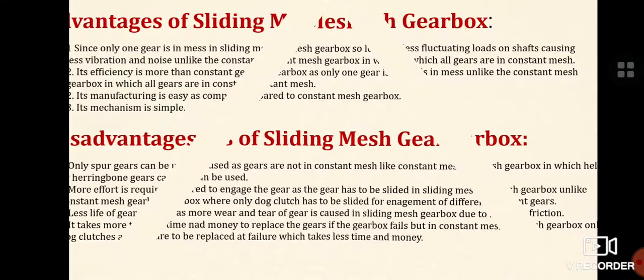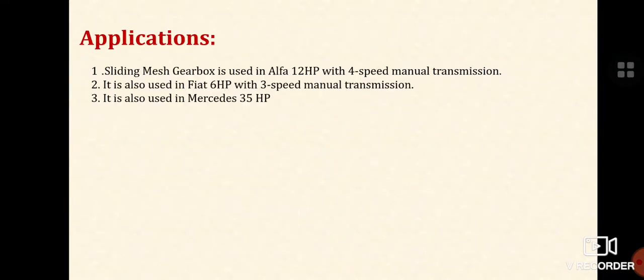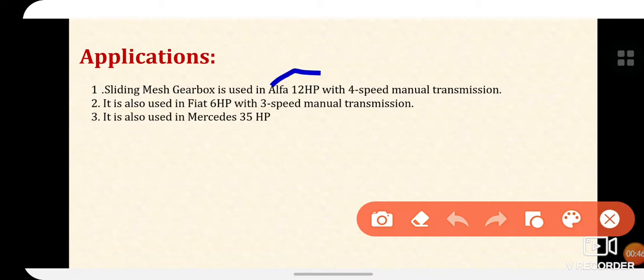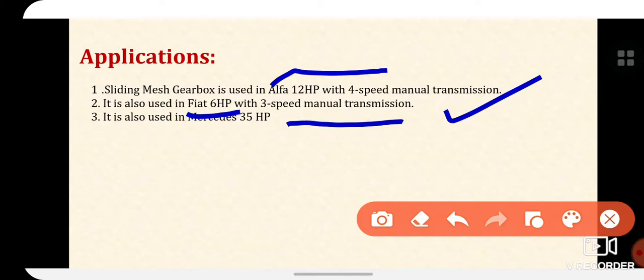So this is all about the transmission system. We'll discuss various applications of the sliding mesh gearbox. It is used in the Alpha 12 horsepower with a 4-speed manual transmission. It is also used in the Fiat 6 horsepower 3-speed manual transmission, and in the Mercedes 35 horsepower engine.